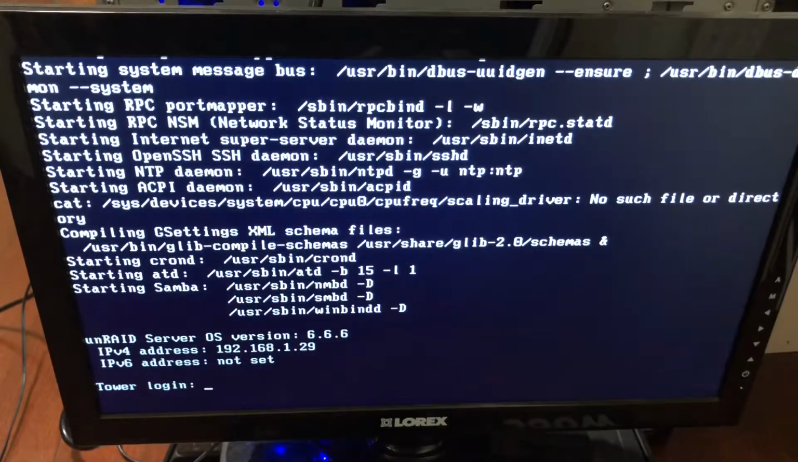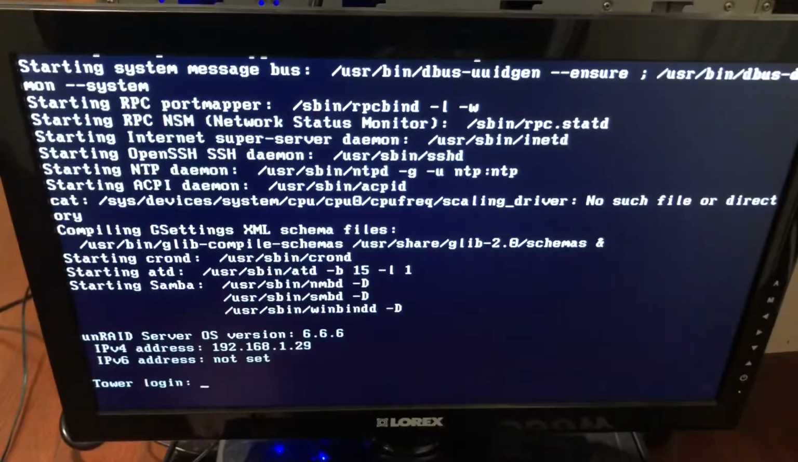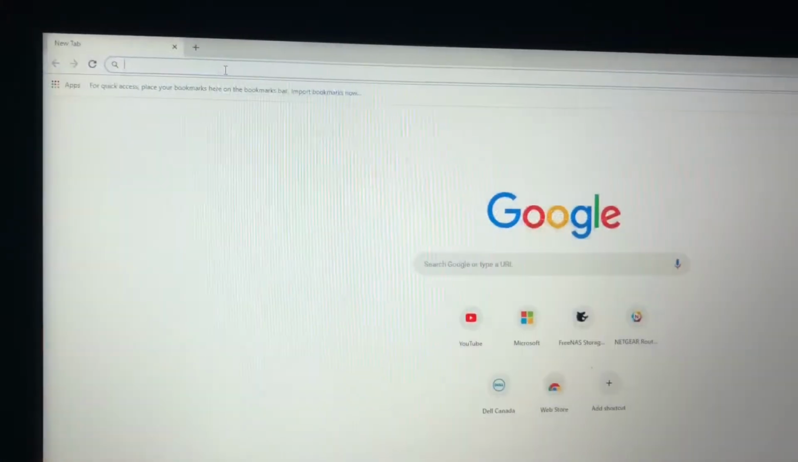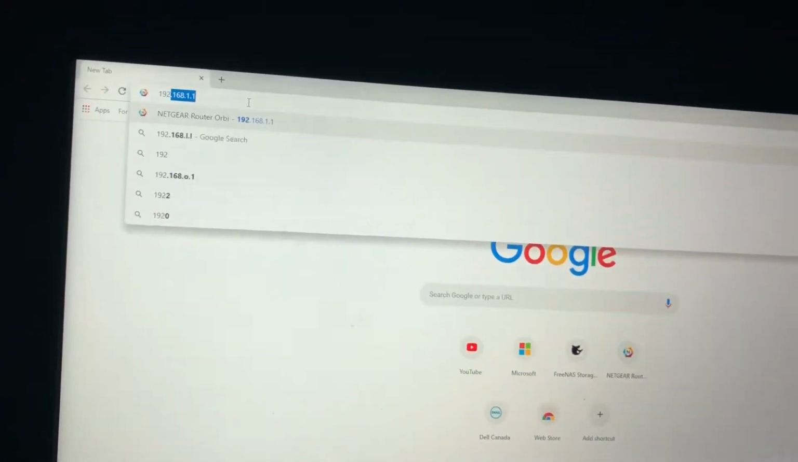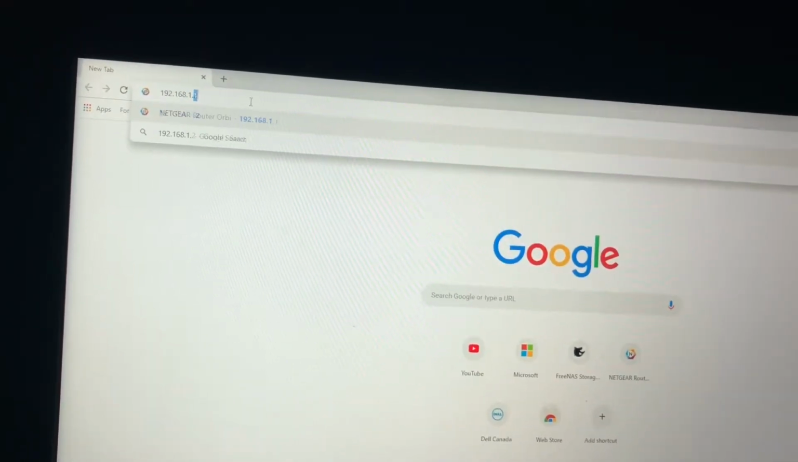Okay, so we're both powered up, and we're going to type in the login, which apparently is root. And we have an IP address. Beautiful. That's good news. So we're going to type in the IP address, which is 192.168.1.29.